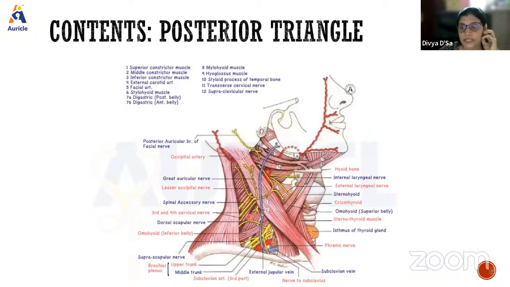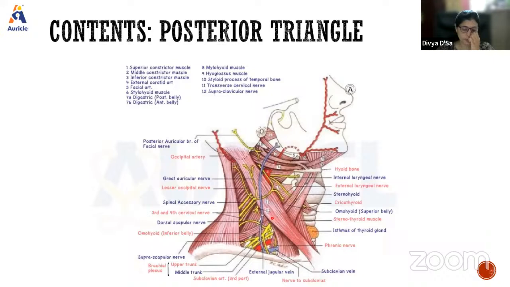Now, why is it called the safe part? Can anybody say? It is called the safe part because in this portion you don't see any nerves, because the nerve will be running along the border. So if you look at the triangle as such, there are no nerves. But in the below part, there are so many nerves.